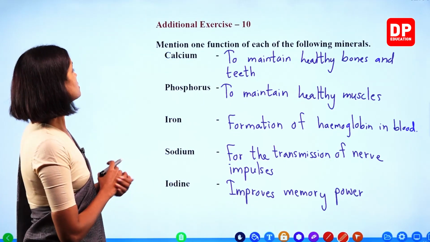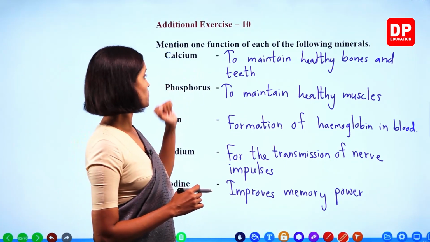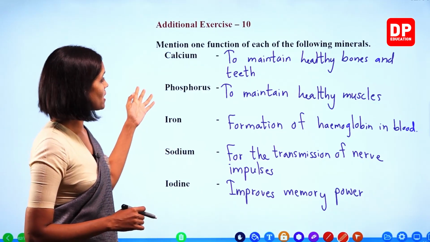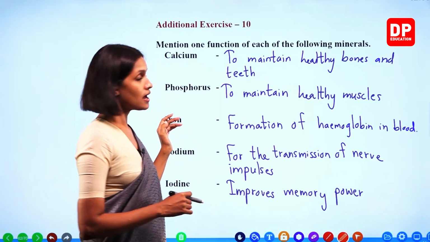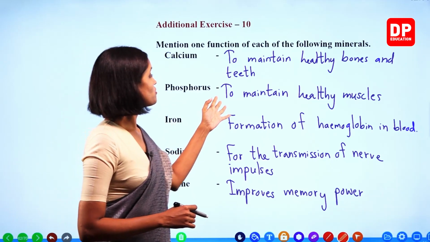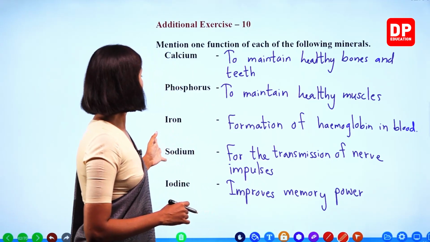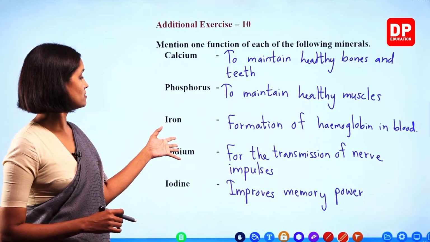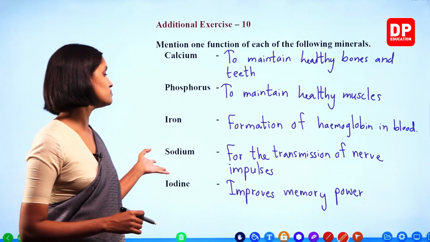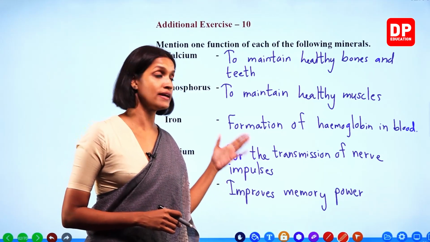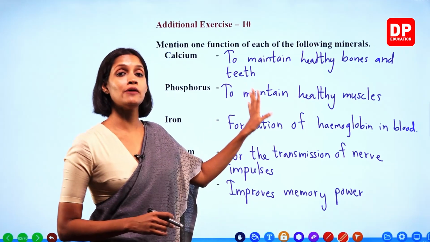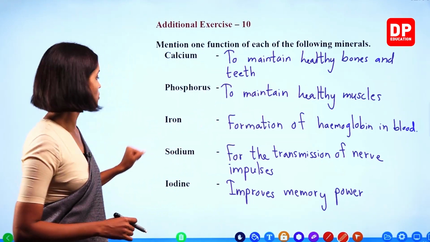Right, children? Calcium to maintain healthy bones and teeth. Phosphorus to maintain healthy muscles. Iron, formation of hemoglobin in blood. Sodium for the transmission of nerve impulses. Iodine improves memory power. Right? Other functions are also there, but we have to write only one function. We'll move on to the next.